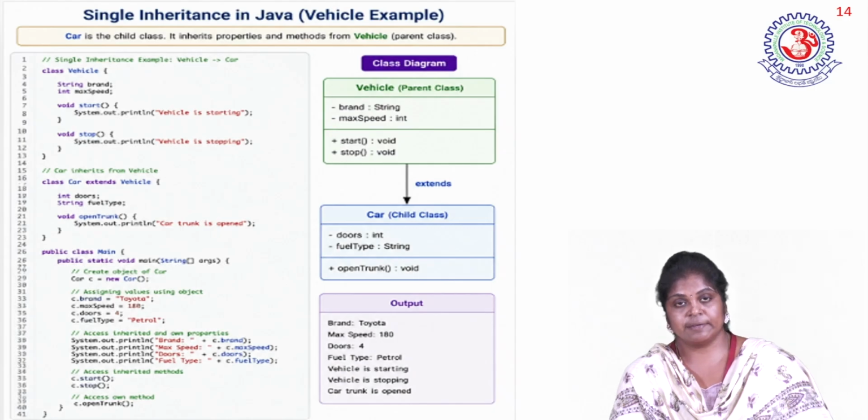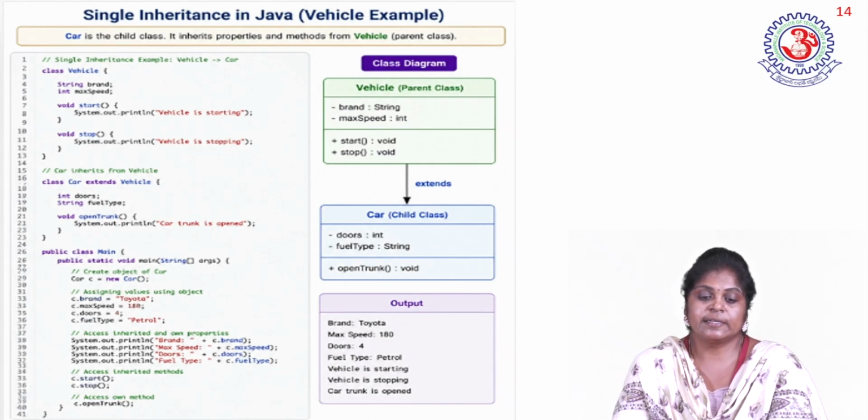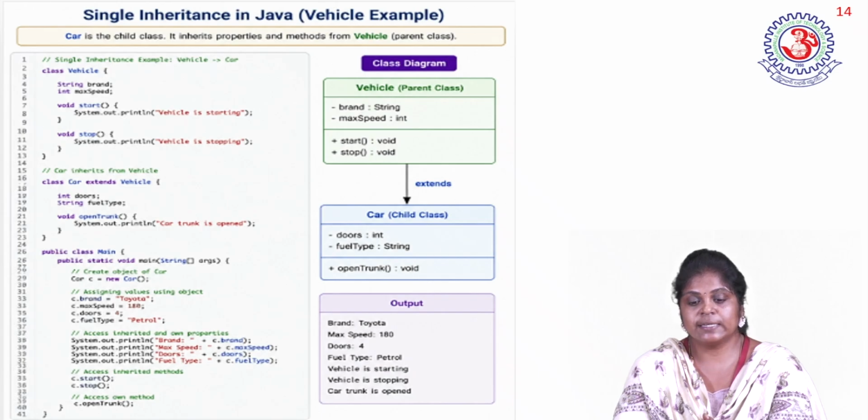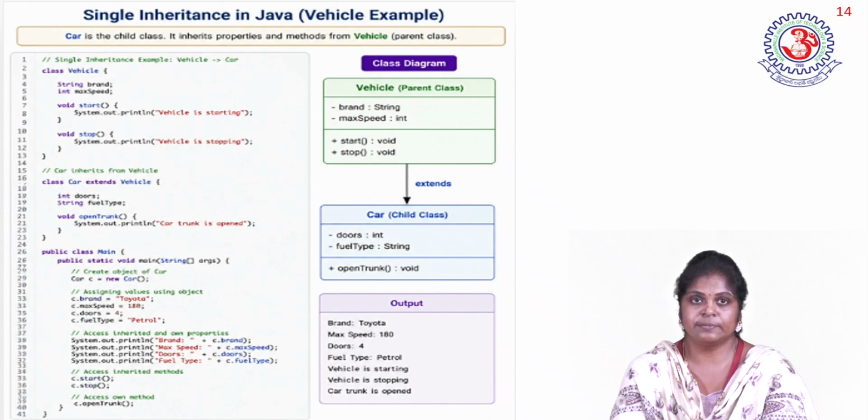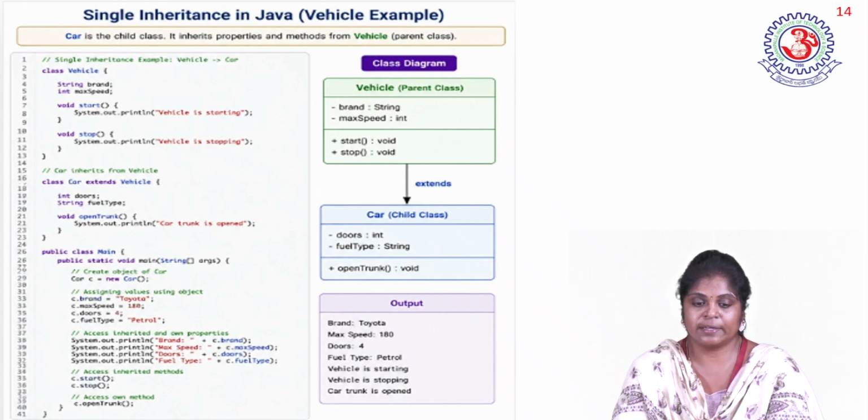Next, we'll see one real-time example of single inheritance. Whatever example we have discussed in single inheritance is implemented here using Java. In the Vehicle class, there are two properties. First one is brand and second one is maximum speed. Brand is declared as a String and maximum speed is declared as an int. Two methods are there, start and stop. Whenever the start method is called, we are displaying vehicle is starting. When the stop method is called, we are displaying vehicle is stopping.